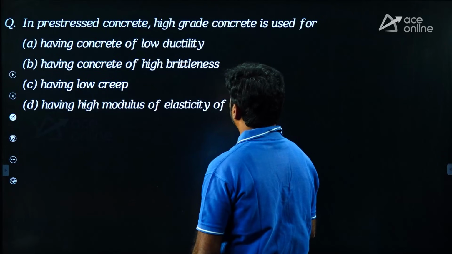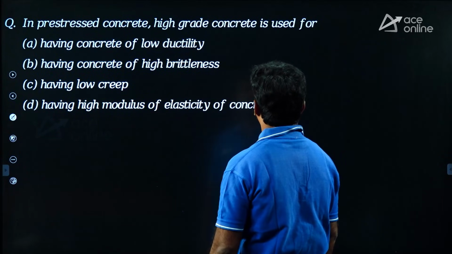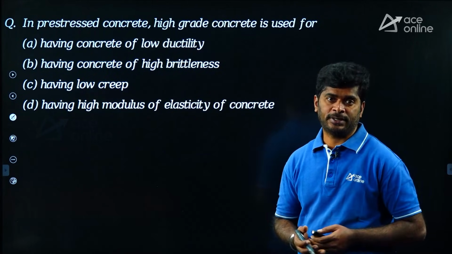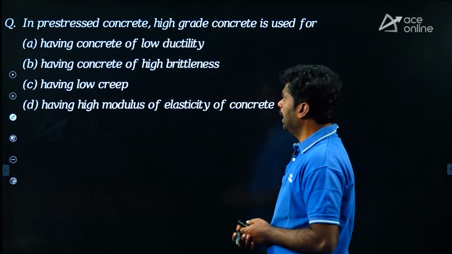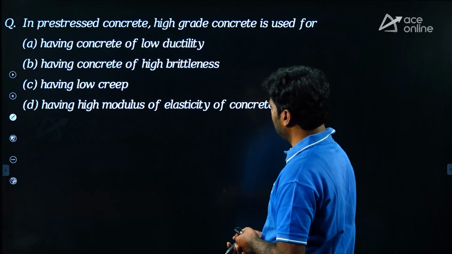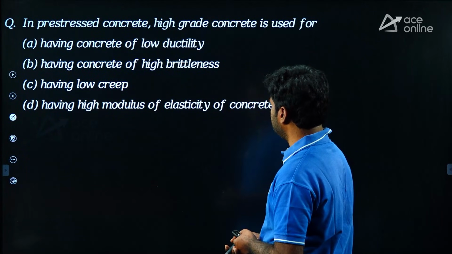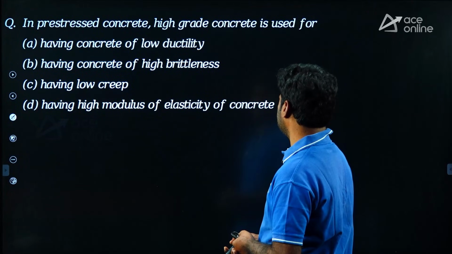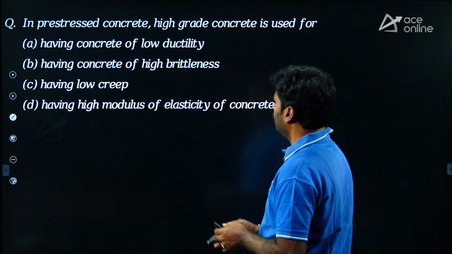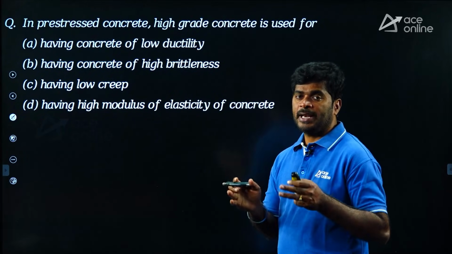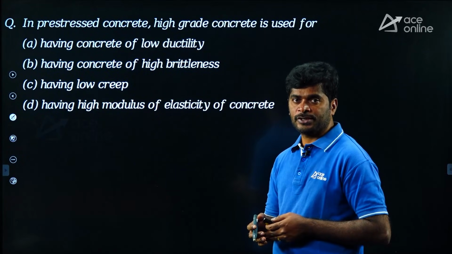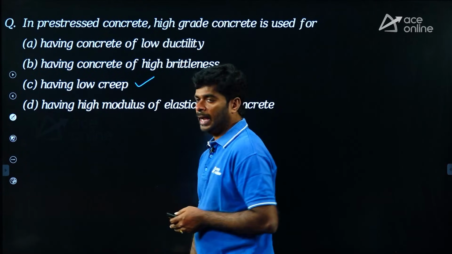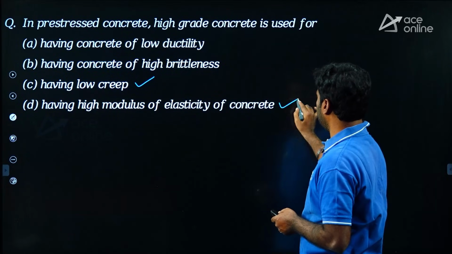In prestressed concrete, high grade concrete is used for. Why do we use high grade concrete or a high strength concrete? Options given here: A, having concrete of low ductility; B, having concrete of high brittleness; C, having low creep; D, having high modulus of elasticity of concrete. The main reason to select higher grade concrete in prestressed concrete is it will have low creep and it will have higher modulus of elasticity of concrete.